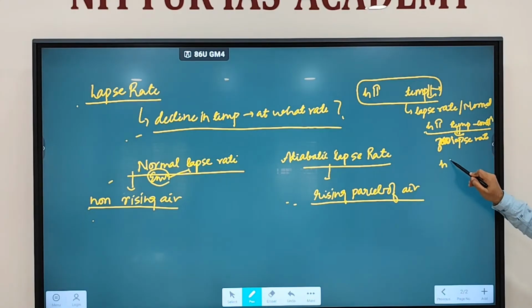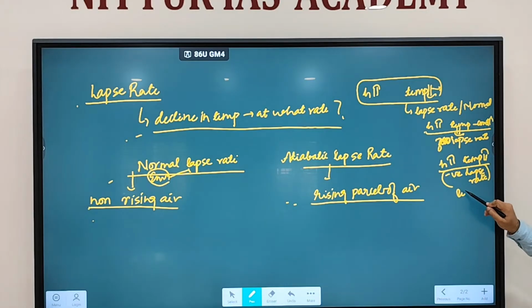And if, okay, what? As you are going up and temperature is increasing, then it is called as what? It's called a negative lapse rate, or the phenomenon of temperature inversion. Temperature inversion. So the concept of lapse rate, you keep in mind.